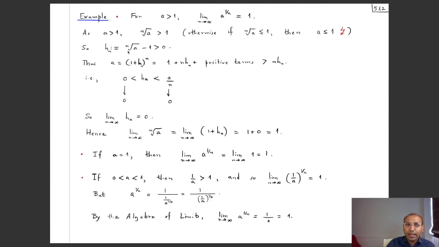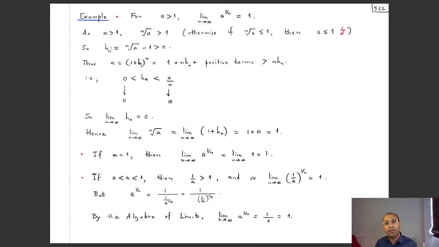Now to show that nth root of a has limit 1 is the same as saying that hn goes to 0. So we will use the sandwich theorem on the hn. The reason we introduce this is we can get an estimate on hn as follows. So nth root of a is 1 plus hn. So a is 1 plus hn to the power n, which again by the binomial theorem is 1 plus nhn plus positive terms, and this is bigger than nhn. And now we have got our estimate that hn is strictly less than a divided by n.